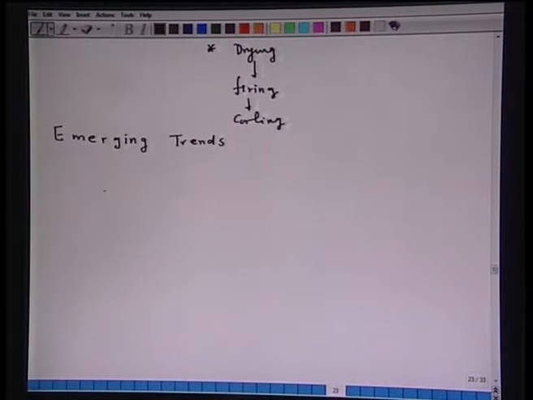So, refractories play a very, very important and dominant role in the steel industry. So, let us see what are the emerging trends in the refractory industry. The objective of the emerging trends is to see how life of the lining can be increased. It is in this direction that the various developments took place.